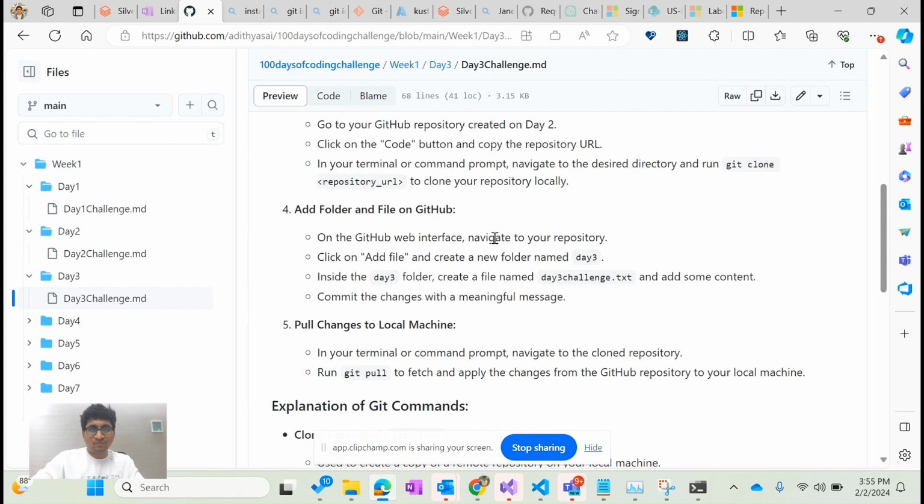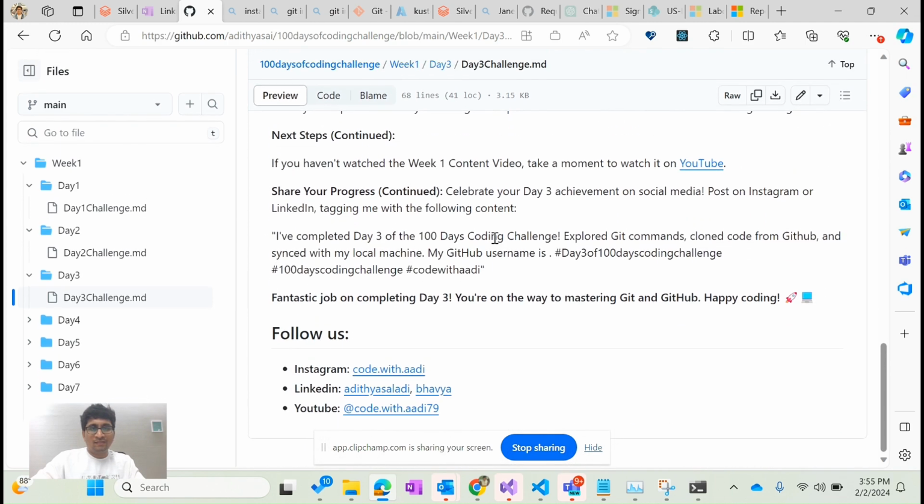Just follow the steps, and finally share that in your social media handles. And don't forget to tag me. And if you are doing it on LinkedIn, also tag Bhavya. I gave the IDs of both our names. Me and Bhavya are curating this content, so tag both of us on your social media handles.